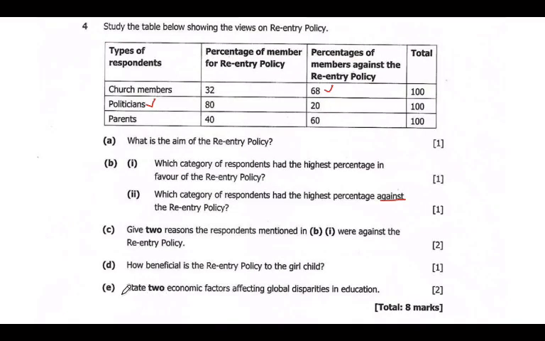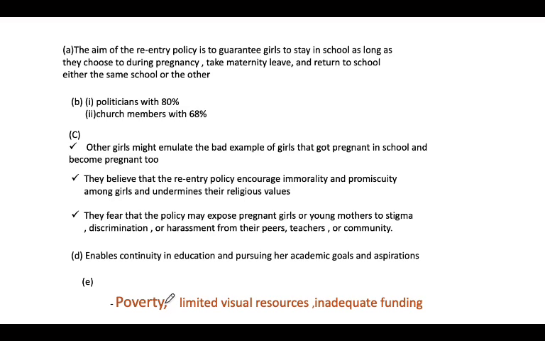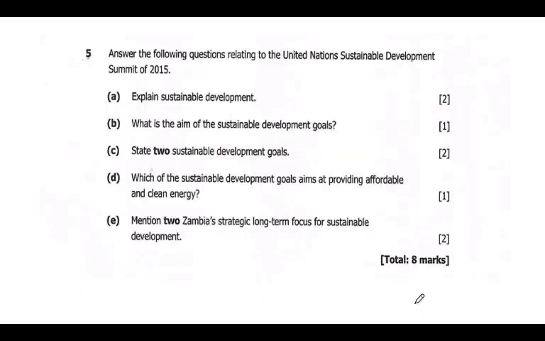Then we look at this other one. We have E. State two economic factors affecting global disparities in education. If you look at global disparities, there are main factors that bring them about. So we have poverty, limited resources, and inadequate funding. These factors bring about disparities in academics. And then we look into the other question, question 5.